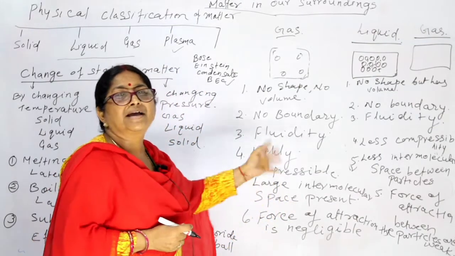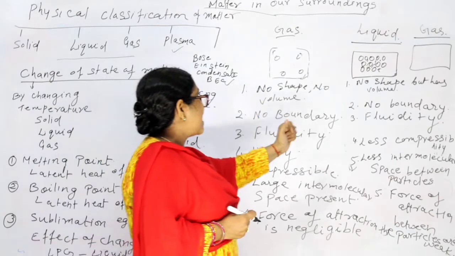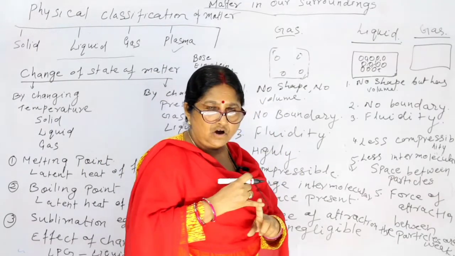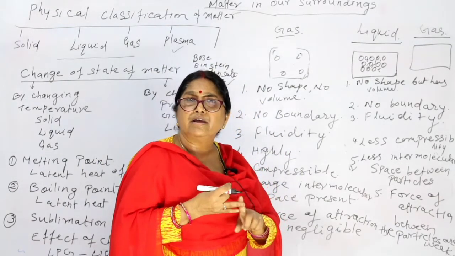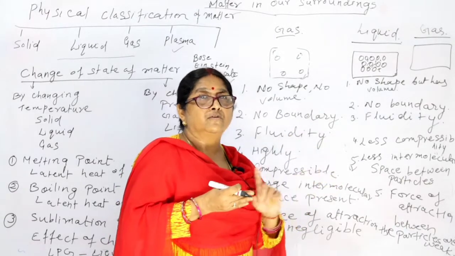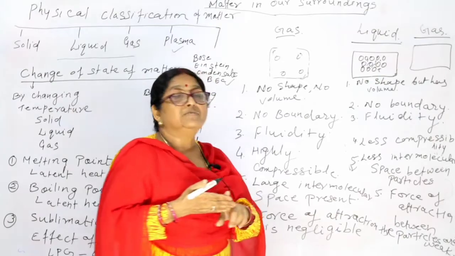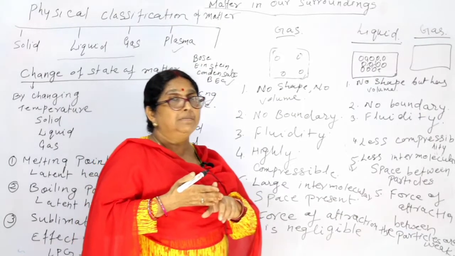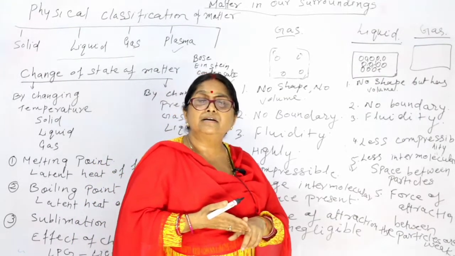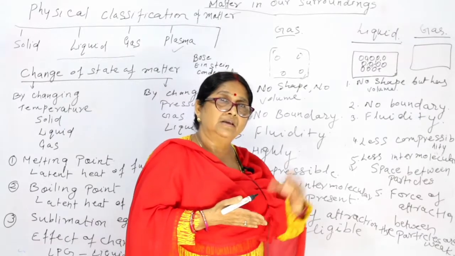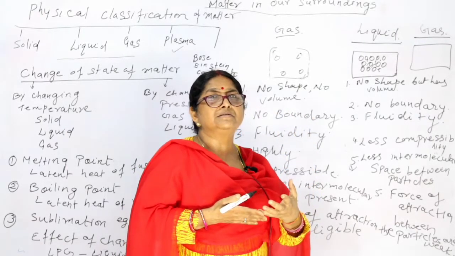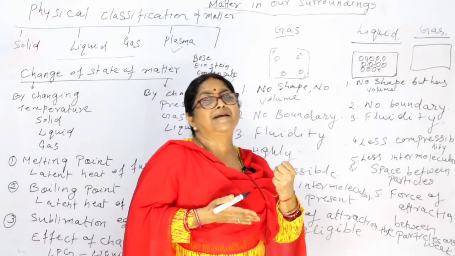Now see, these are the characteristics of gas. No shape, no volume, no boundary. It keeps flowing, so fluidity is there. Then next one is, it is highly compressible because there is intermolecular space between the particles, so it can be compressed.